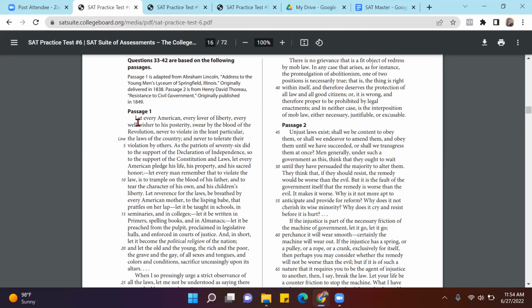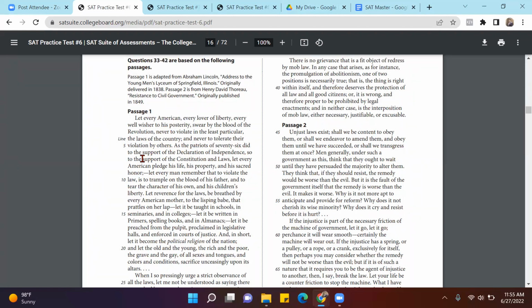So if you look at this, it says, let every American, every lover of liberty, every well-wisher to his posterity swear by the blood of revolution. Now, can you see the kind of words used? It's laden with a lot of emotions. Never to violate in the least particular the laws of the country. Now, laws of the country, this part is the crux of the whole discussion. They are talking about the laws, and never to tolerate their violation by others. So basically, it is about laws.